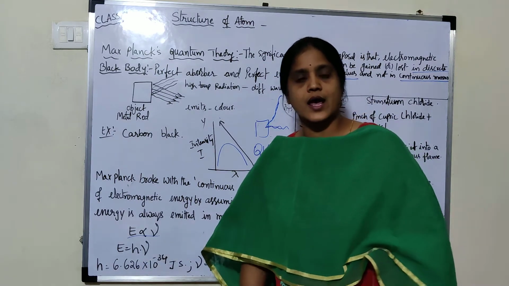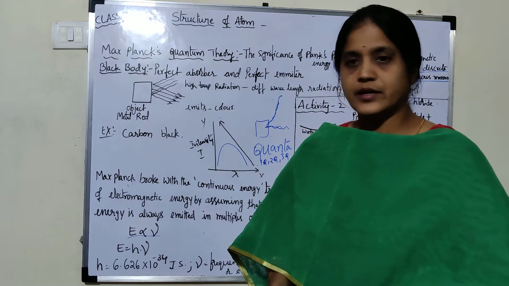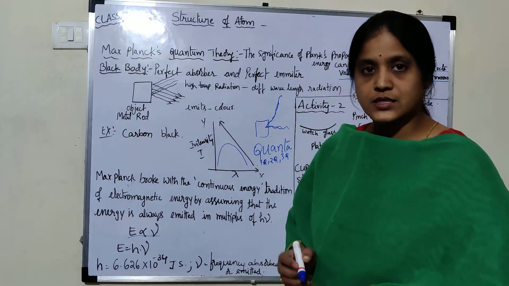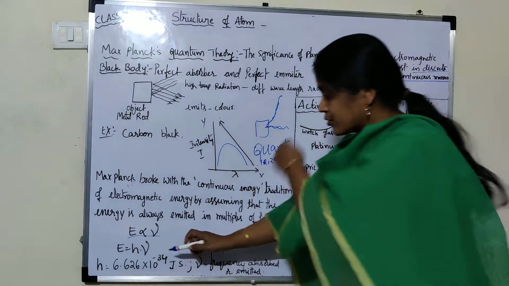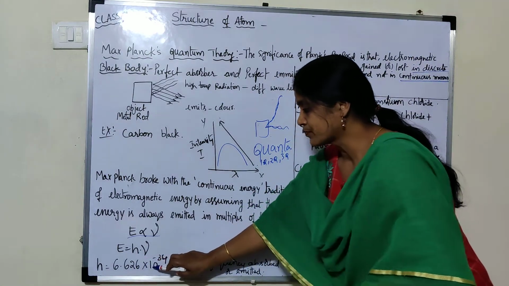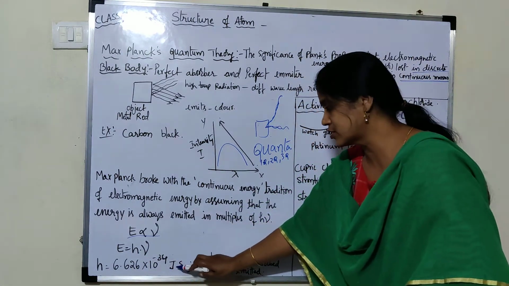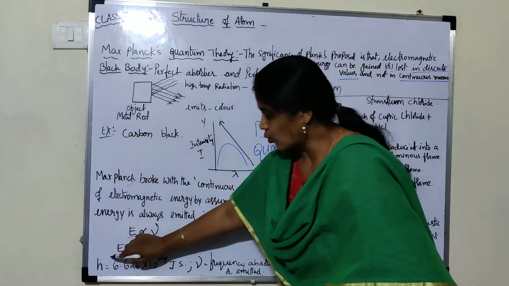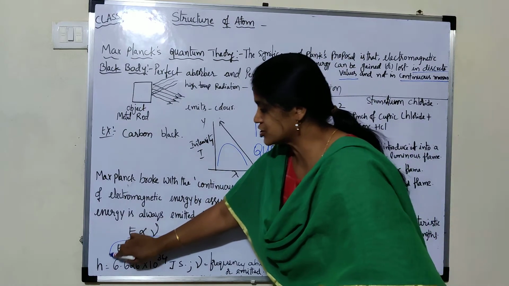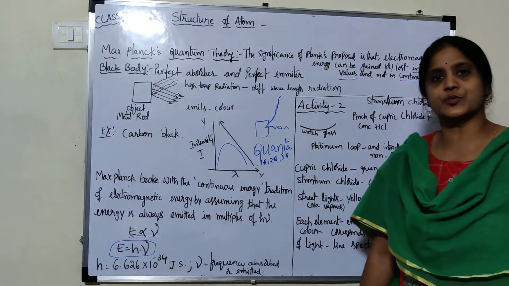Here h is known as Planck's constant. And what is the value of Planck's constant? Here I wrote 6.626 × 10^-34 joule seconds. What is Planck's equation? E = hν.